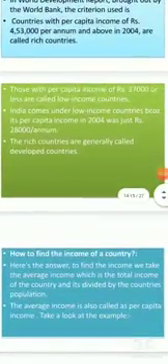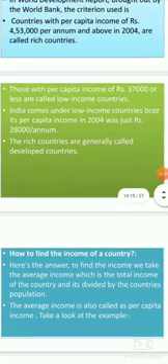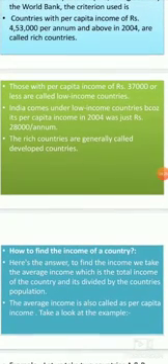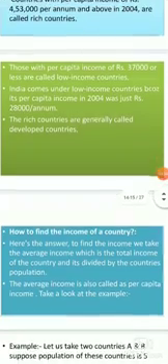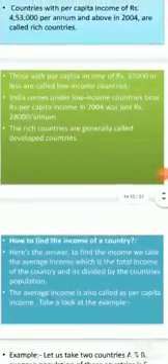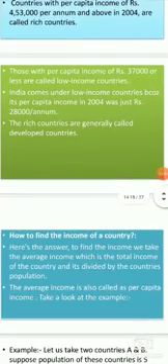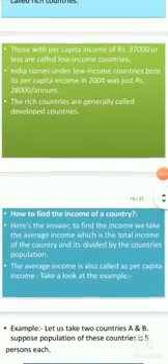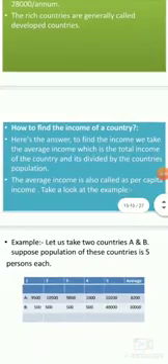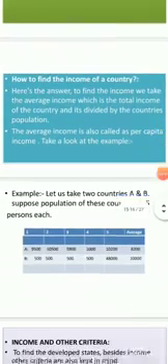Those with per capita income of rupees 37,000 or less are called low income countries. So if the per capita income is rupees 37,000 or below, then it is considered to be a low income country. India comes under low income countries because its per capita income in 2004 was just 28,000 per annum. The rich countries are generally called developed countries.